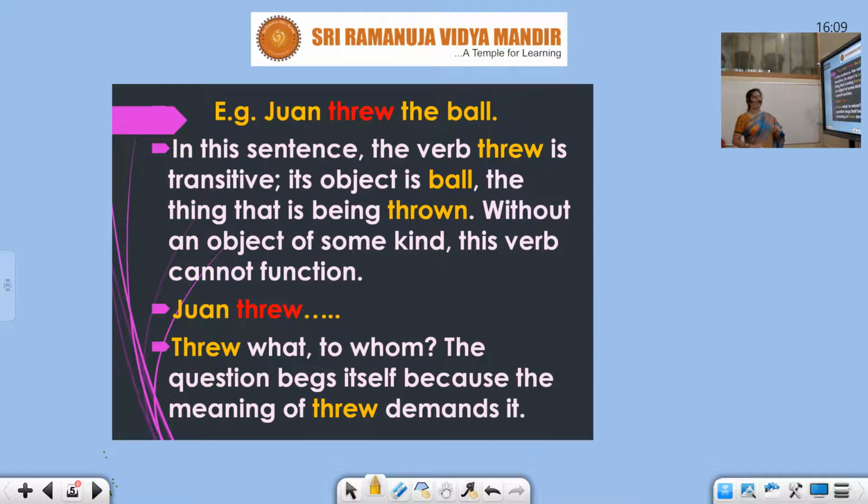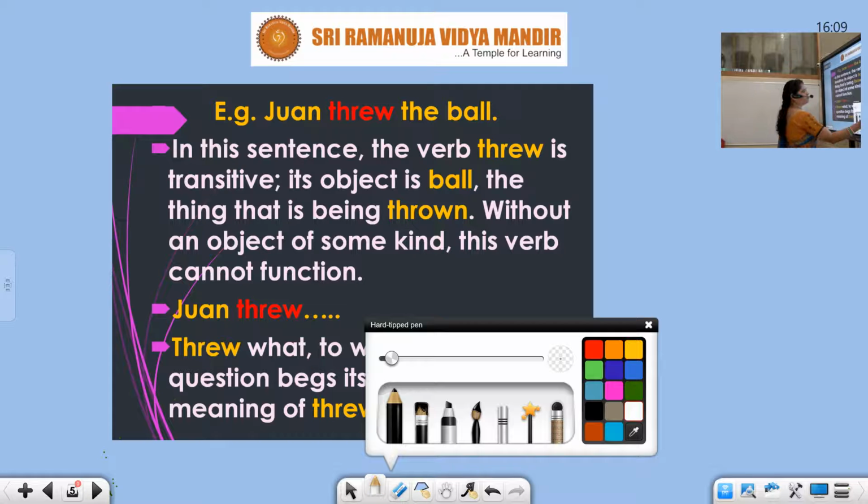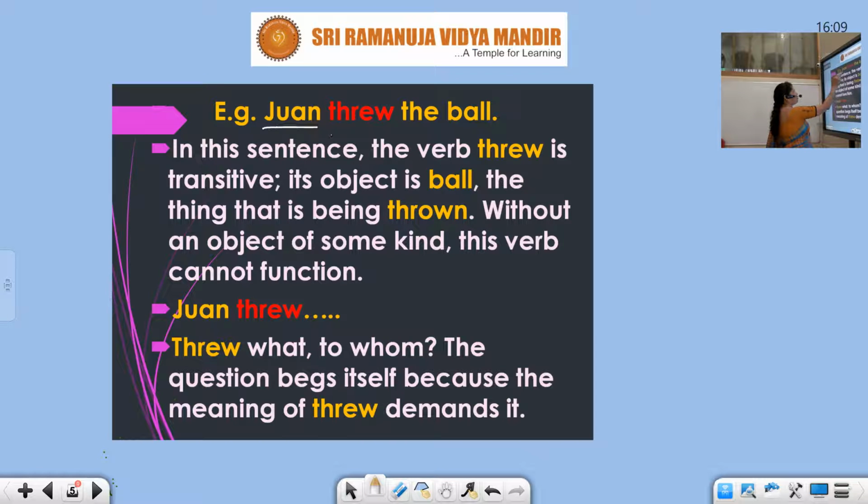I have given you a small example here. John threw the ball. Here, John is the subject. Threw is the predicate or the verb. The ball is the object.